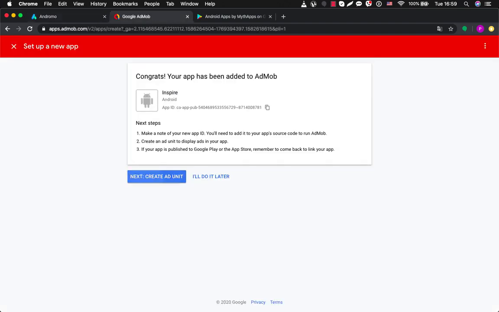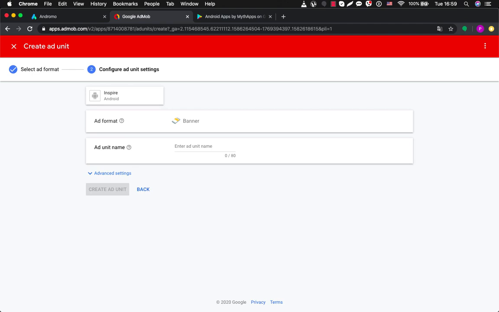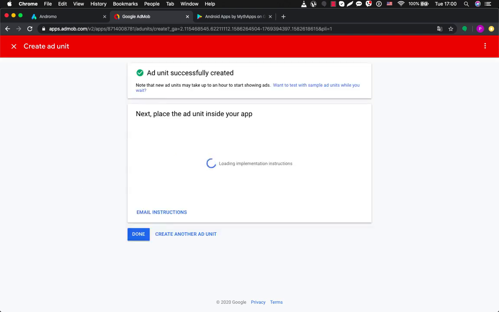So first we will create, as you remember, we work with banner and interstitial ads. So first we will create an ad unit for banner. We can give it a name, and that's a name for your inner statistics. So you can call it as you like. We can call it Inspire Banner. Created unit.